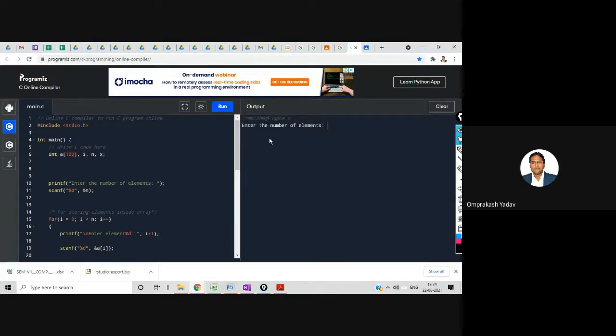Let's enter 5 elements, 1, 2, 3, 4, 5. I entered very fast, I think.